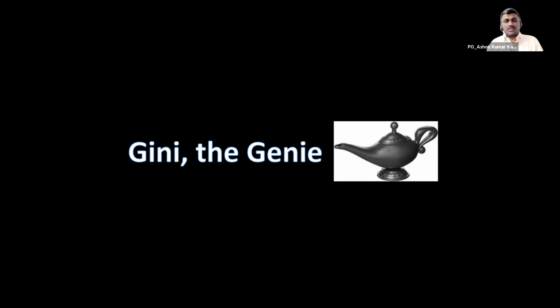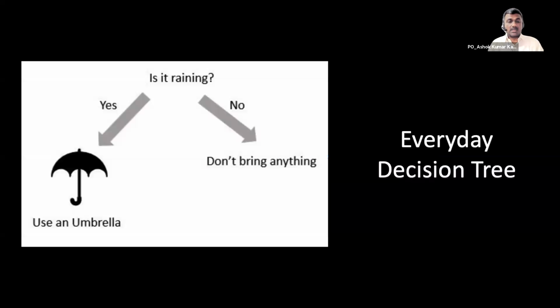So what is a decision tree? Today we are going to talk about decision trees and what they are. In every walk of life today, we use a decision tree in some form or the other. One very common example is whether or not to take our umbrella out on a rainy day. The first question we ask is, is it raining outside? You will say yes or no. Depending on the response, you will either pick an umbrella or you won't. That's a very simple example of what a decision tree is all about.